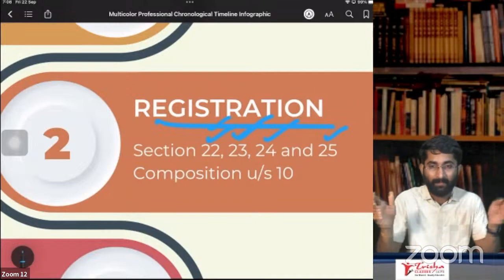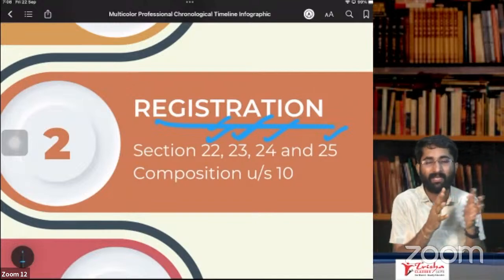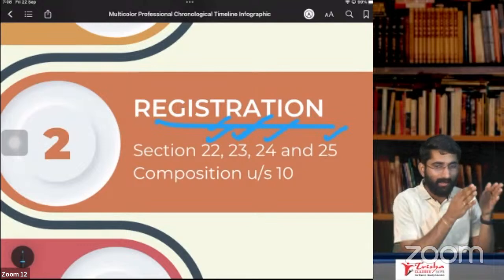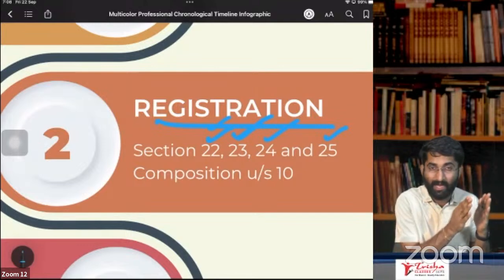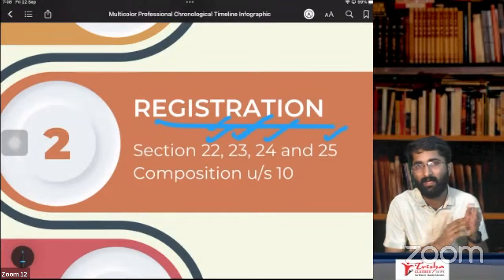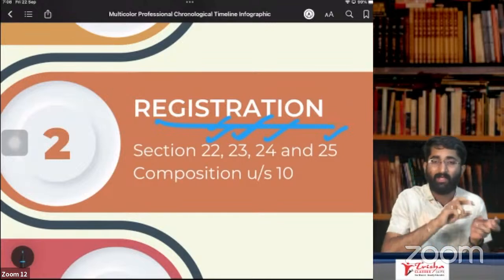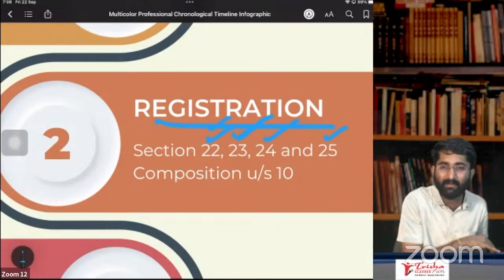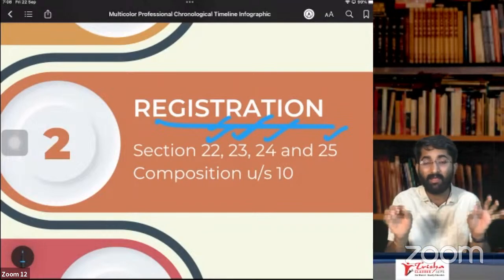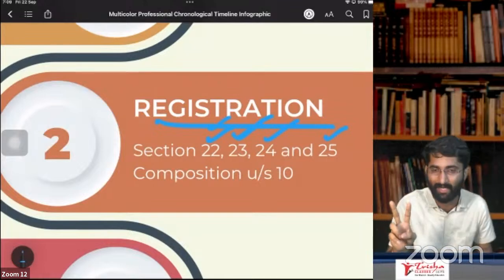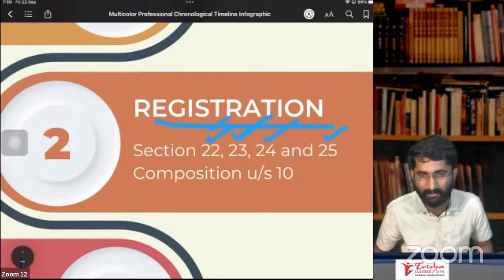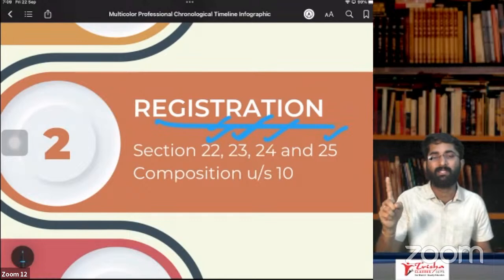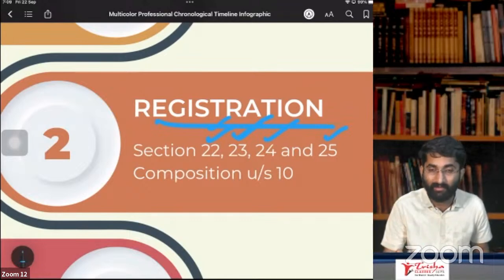Because we know that GST is alphanumerical, so there are numbers in this. The first 2 digits are the state code. Correct? That means in Karnataka, the state code is 29. In Kerala, the state code is different. So you cannot take 1 registration for 2 states. Possible, sir? No, not possible. You have to take 2 registrations for 2 states. It is mandatory.